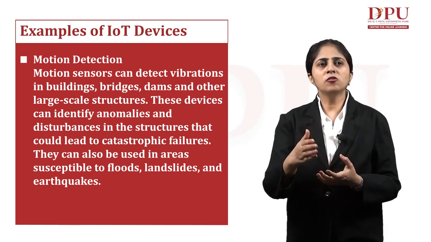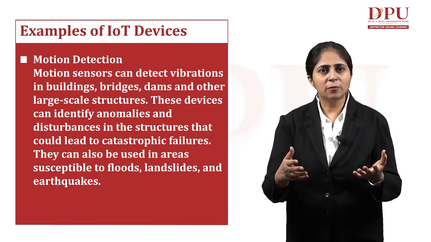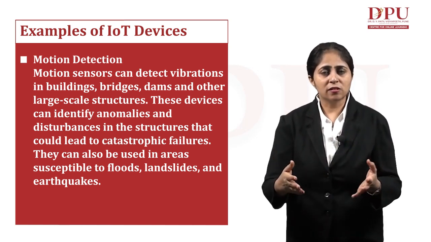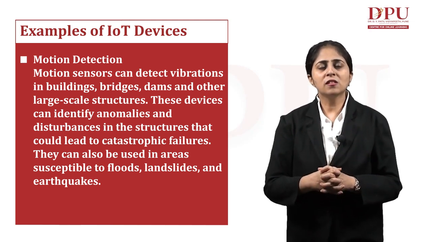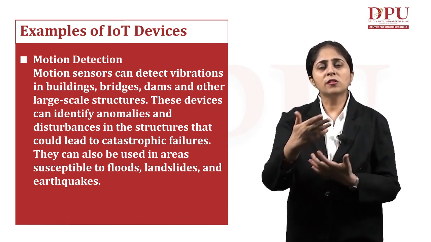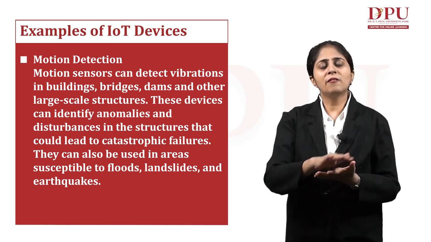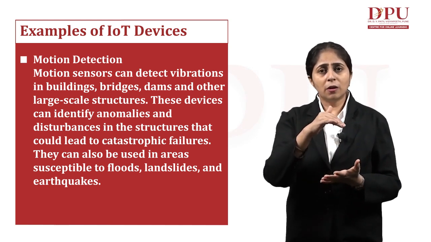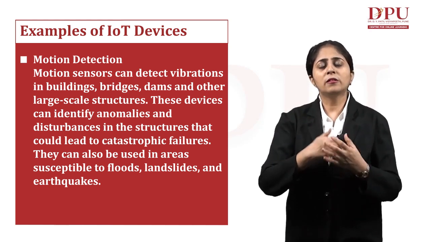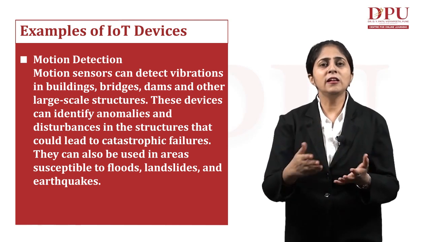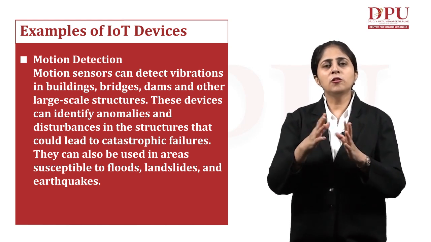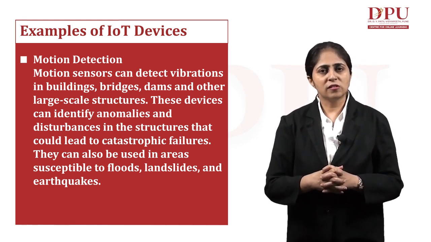They can also be used in areas susceptible to, let us say, floods, landslides, and earthquakes. If these motion sensors are embedded in places where there are more chances of floods, then whenever the water level reaches a particular line, a line of control, and goes beyond that, it will be communicated very quickly to the respective person. At that point of time, we can use these motion sensors.